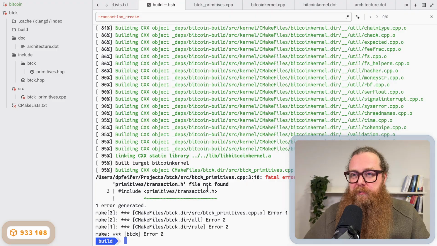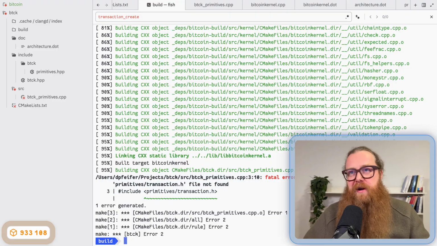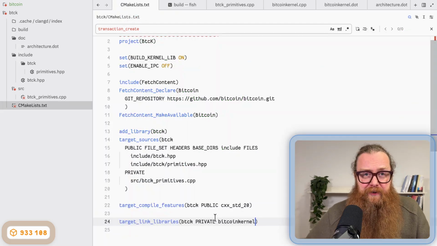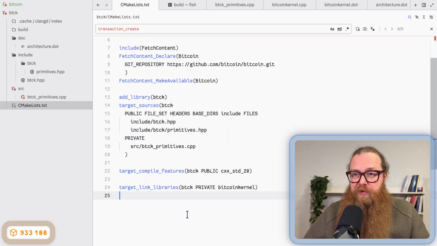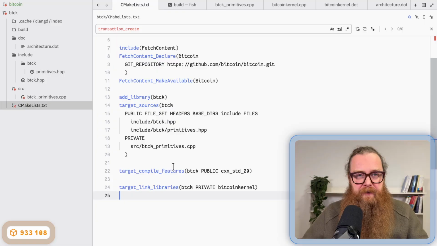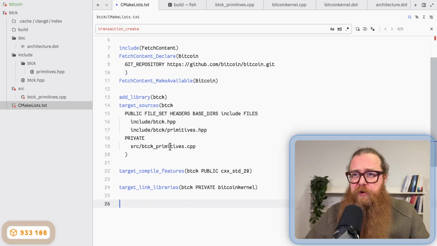Good. But it does not find the header file yet, even though I added it as a dependency. So this is actually a bug in Bitcoin, because usually when you define a library, like we did here, a library should always declare its public header files as a dependency. Bitcoin Core does not do that yet, so I have to add a hack.